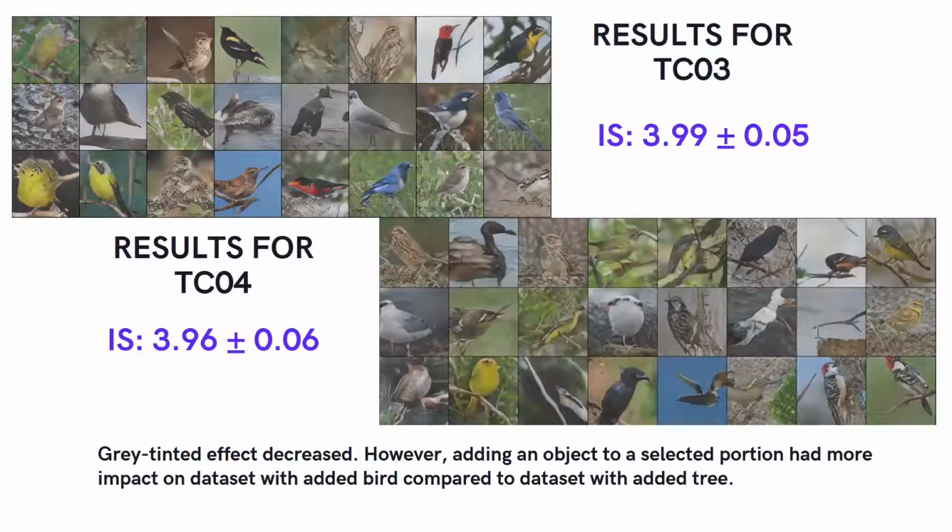From the results of test case 03 and test case 04, it can be noticed that the gray tinted effect has decreased significantly. Generally, the inception score has increased from the past test cases as well. However, comparing test case 03 and test case 04, we noticed that adding an object to a selected portion had more impact on the dataset with an added bird compared to the dataset with an added tree.